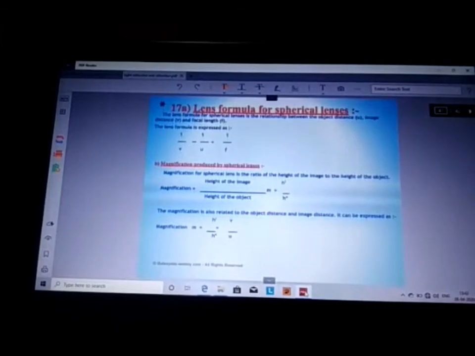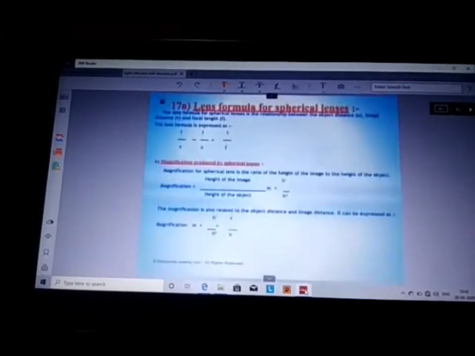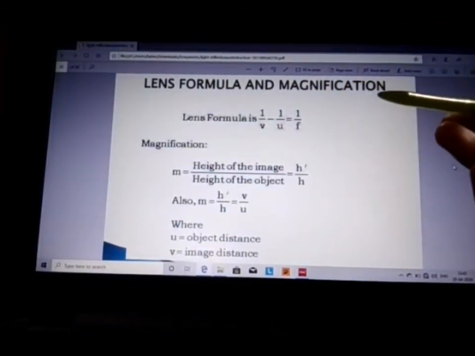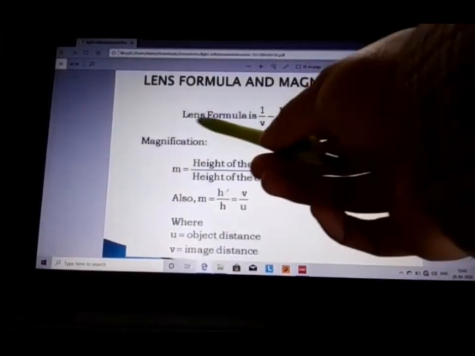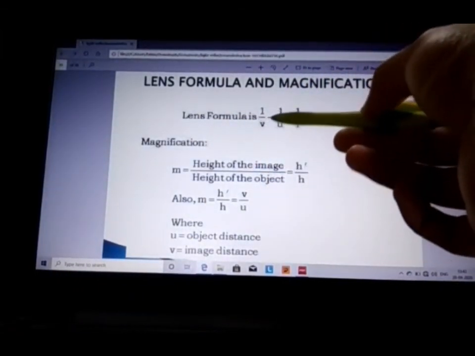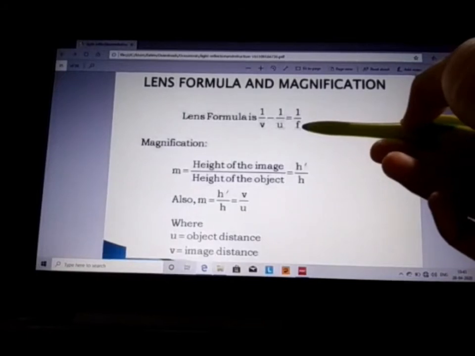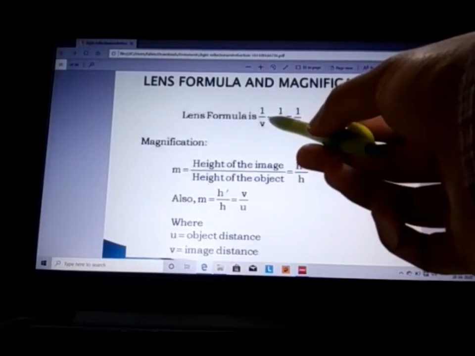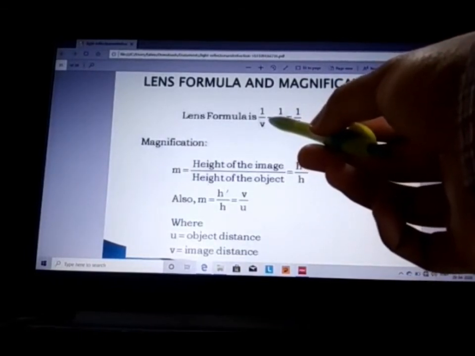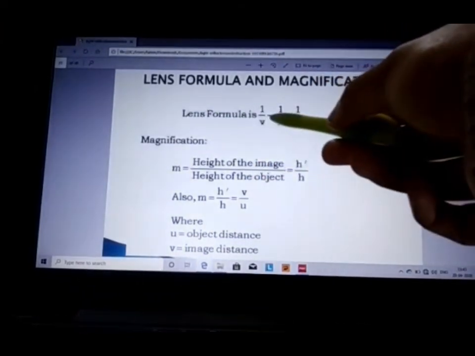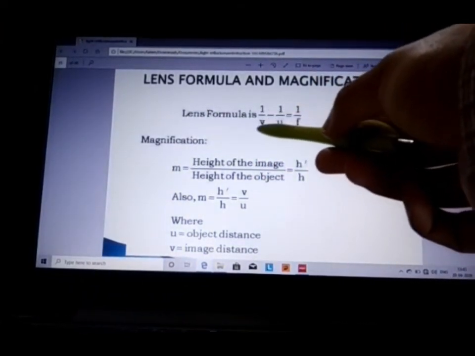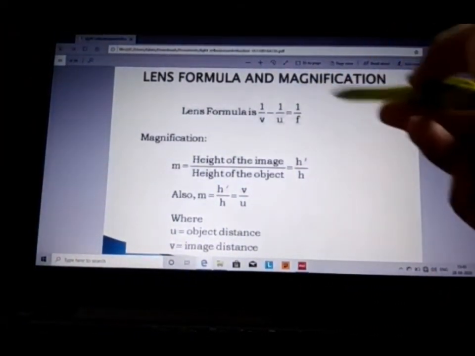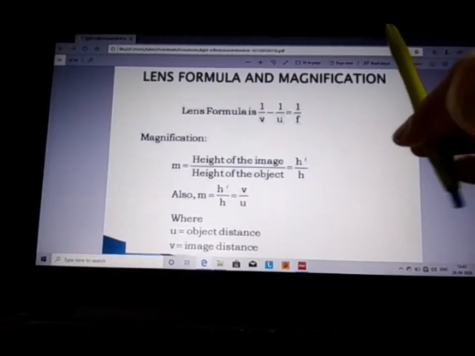Now the next topic is lens formula and magnification formula of the lens. So the lens formula is 1/v - 1/u = 1/f. The difference in mirror and lens formula is, in the mirror formula there is a positive term, but in the lens formula there is a negative term. Here v is the image distance, u is the object distance, f is the focal length of that lens.